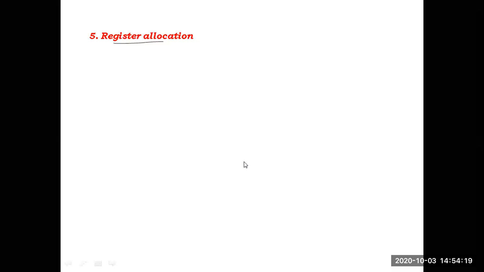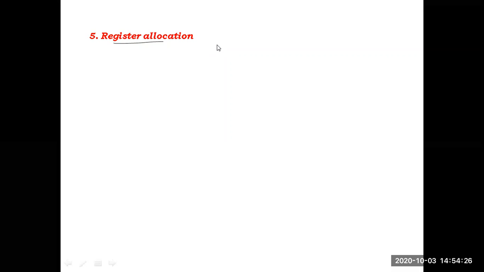When we compare with all the memory devices, who is the fastest device? Register is the fastest memory access device. What is the smallest memory device? Register. A register can be defined as a small and fast memory, whose capacity is very small but the accessing speed is very high.